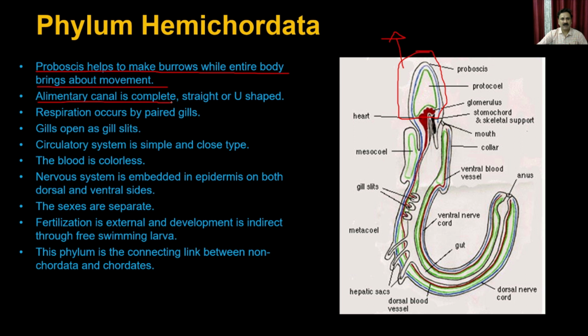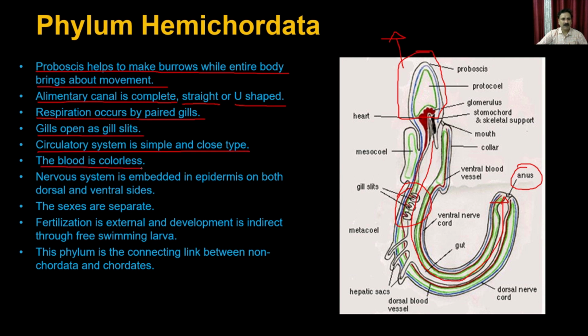The alimentary canal is complete, so it has all the parts of the alimentary canal, but it is either straight or U-shaped. For example, you see here that the alimentary canal is U-shaped, where you have the mouth in the front, and then you have the anus at the end, and in between you have the rest of the alimentary canal. Respiration occurs by paired gills, so you have the gill slits through which respiration occurs. The circulatory system is simple and closed type.